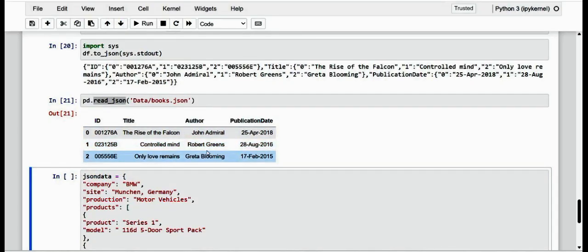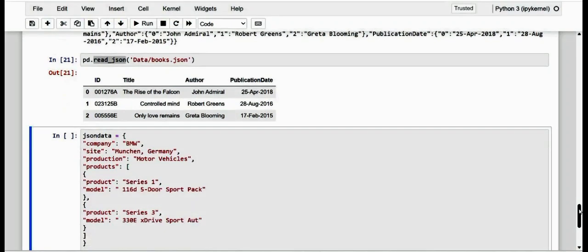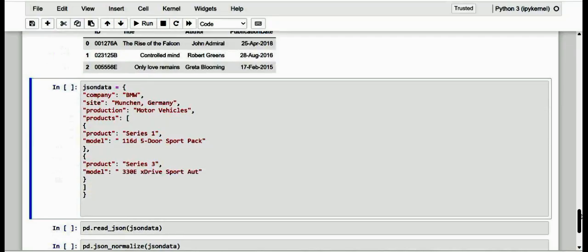Again, we have used a JSON file with an internal tabular structure, but in reality the data in JSON has a tree structure that only in a few cases is flattened to correspond to the tabular format. In reality, therefore, JSON data has a more complex structure with key-value pairs nested between them. Dear friends, if we write a JSON structure with different nesting levels, such as here, we have specified JSON data with company, site, production and product, and it is further nested.